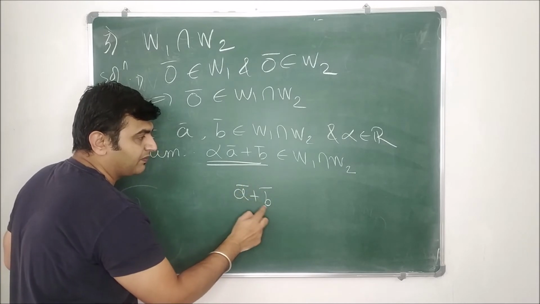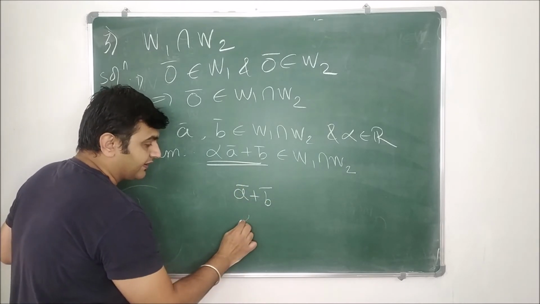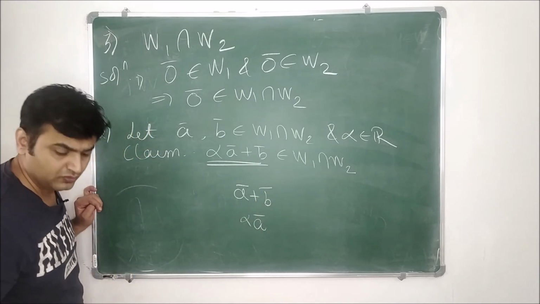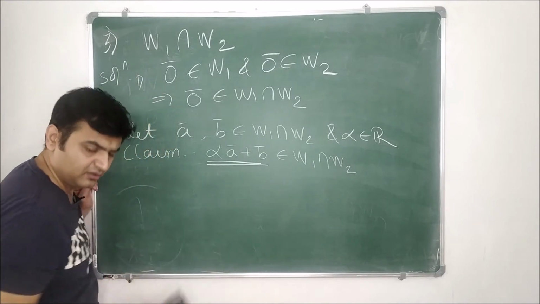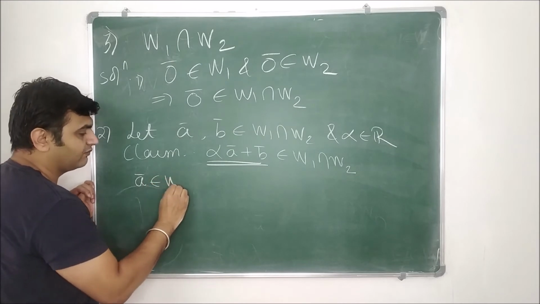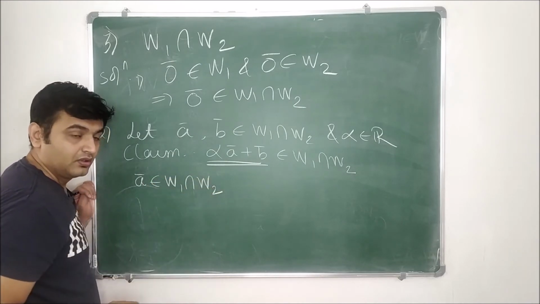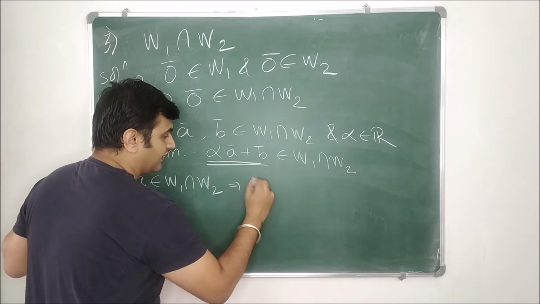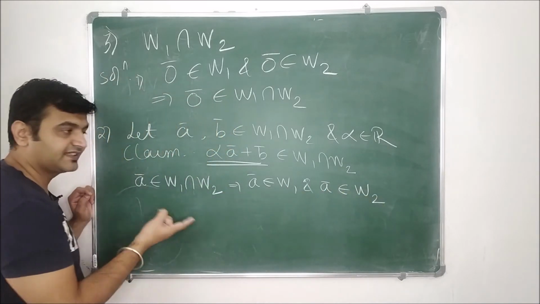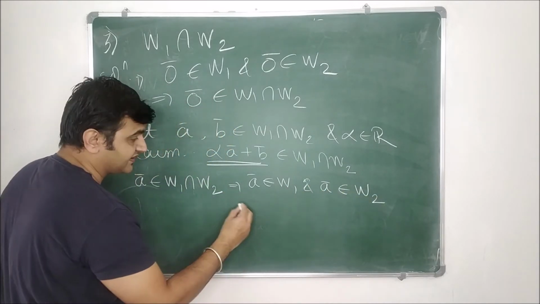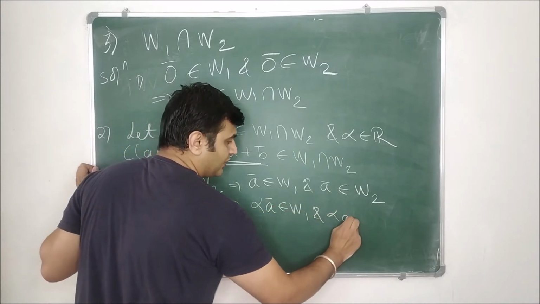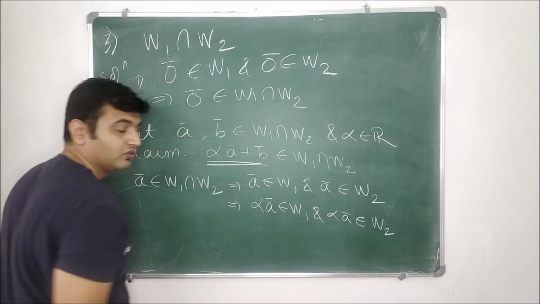You first prove that a bar plus b bar is in W1 intersection W2, and then you prove separately that alpha times a bar is in the intersection. So that you can do. Now, where is your a bar? Your a bar is in W1 intersection W2. This implies your a bar is in W1 and a bar is in W2. Intersection means it is in both the sets. Now since both of them are subspaces, this implies your alpha times a bar belongs to W1 and alpha times a bar belongs to W2.